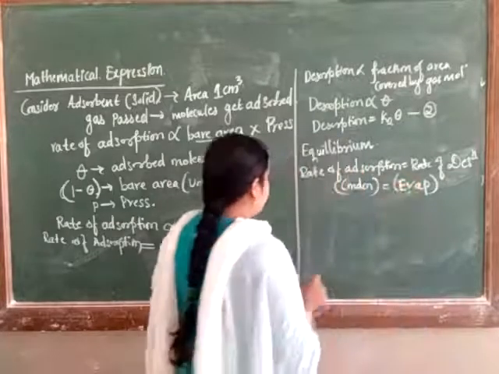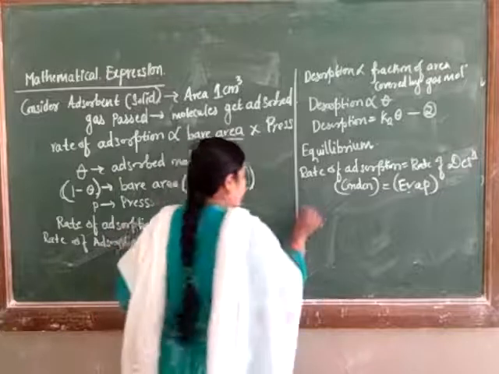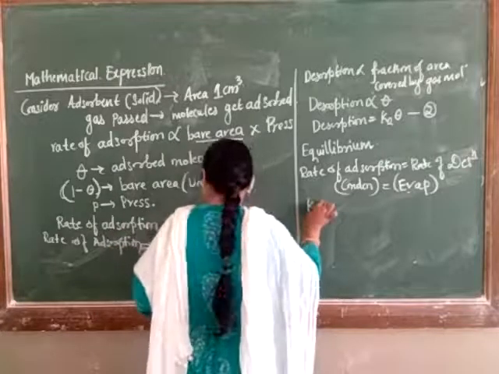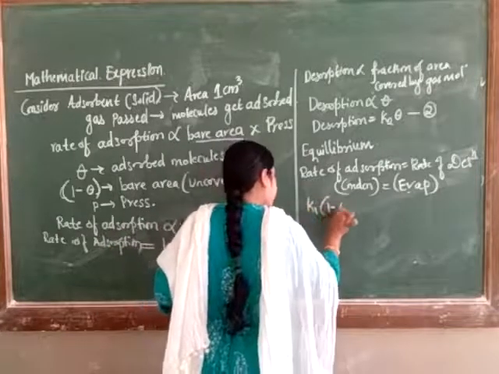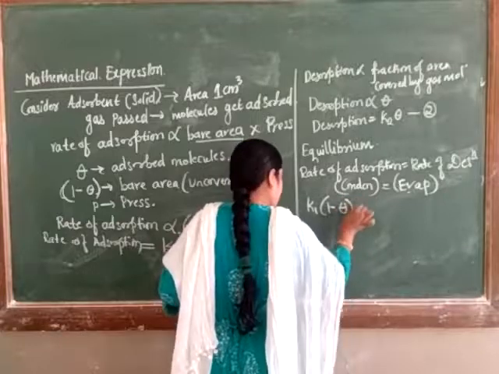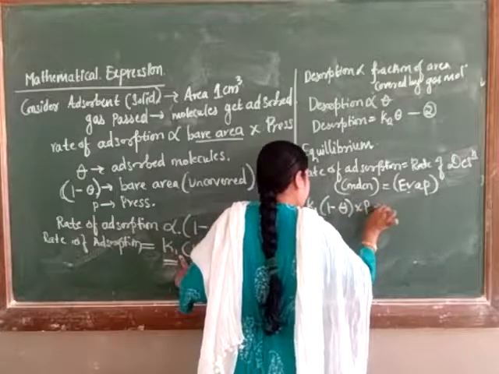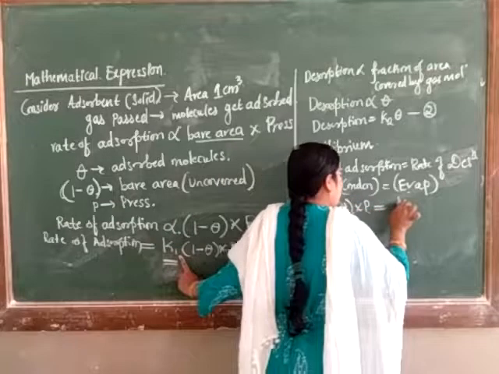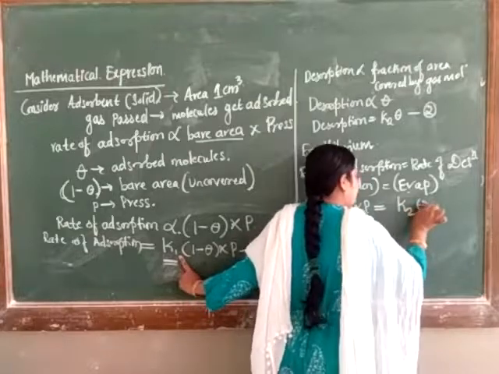So from equation 1 and equation 2, K1 into 1 minus theta into P is equal to K2 into theta.